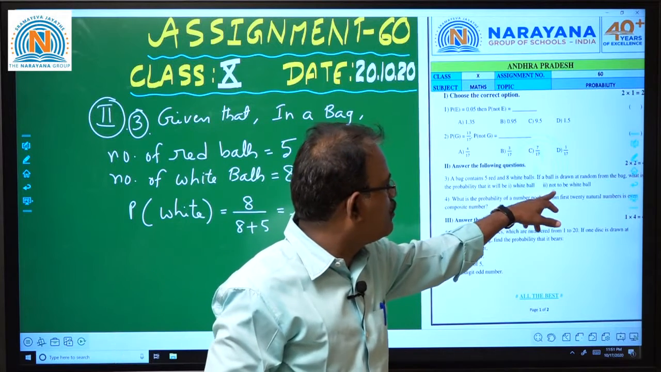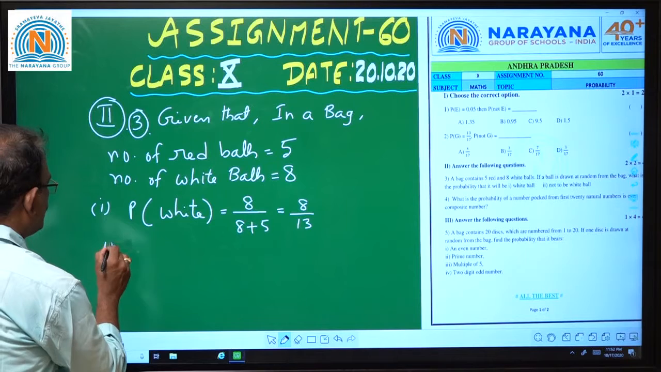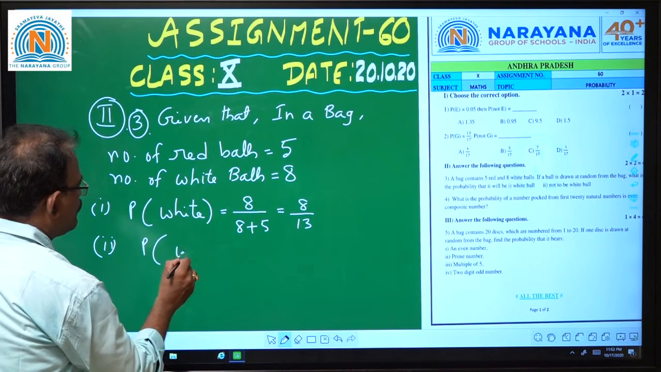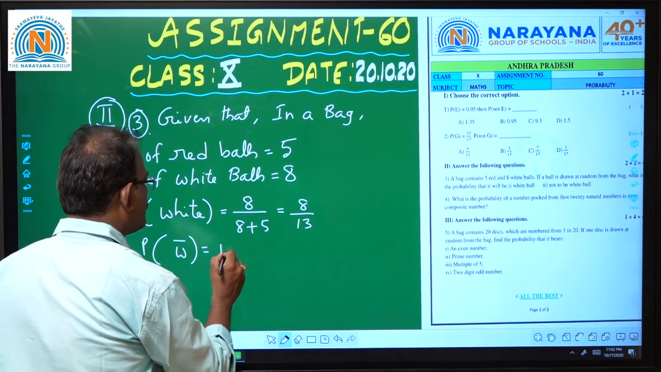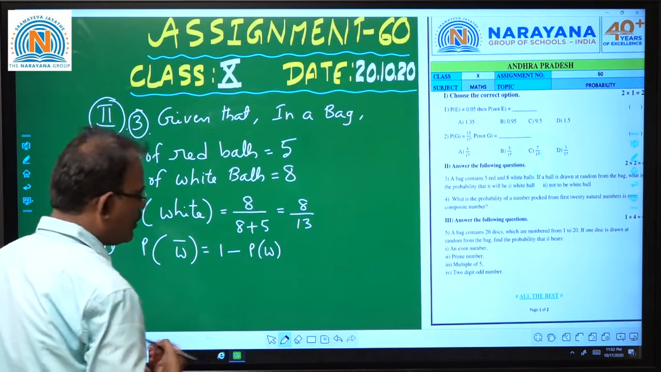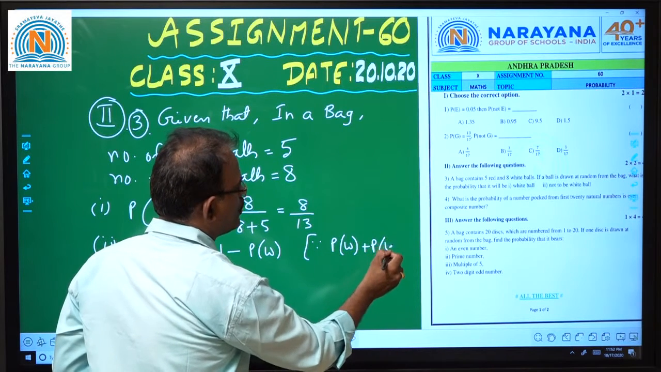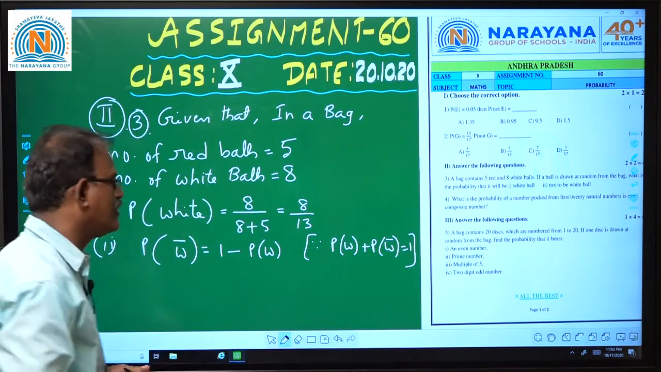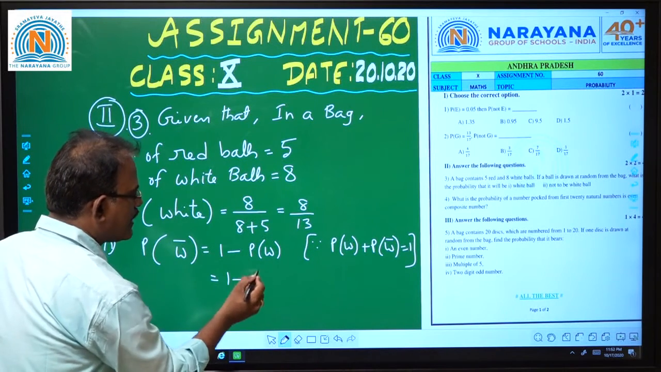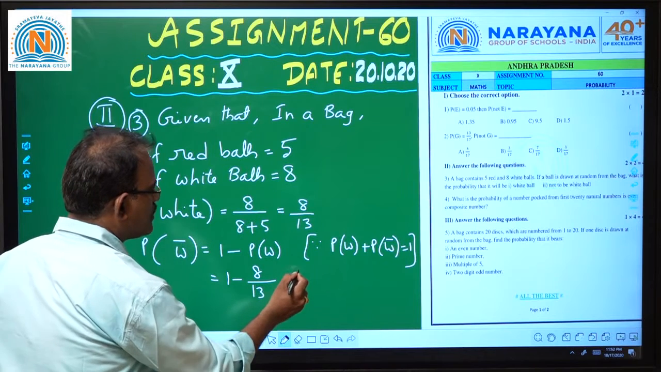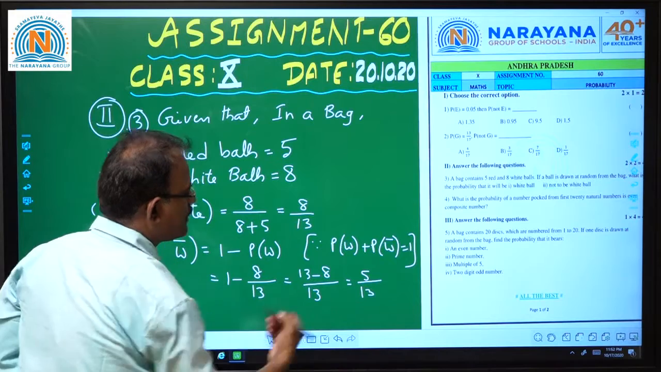Now what is the probability of not a white ball? That is the second part they are asking. As you know, this is 1 minus the probability of a white ball, since the probability of an event plus the probability of not an event is equal to 1. From that, if you transpose to the right side, this is 1 minus 8 by 13, that means 13 minus 8 by 13, which will be 5 by 13.